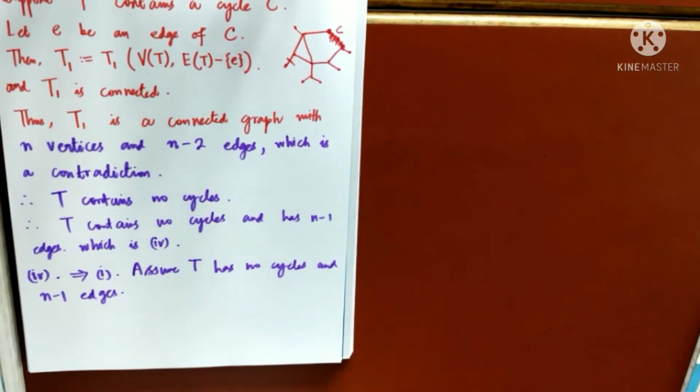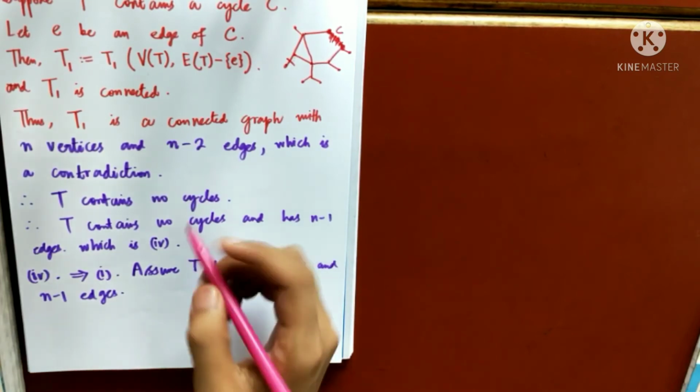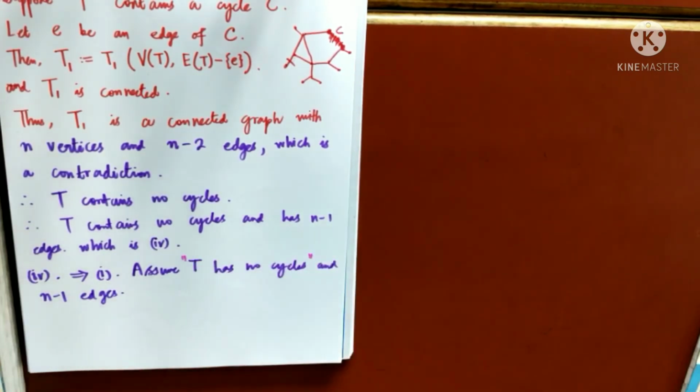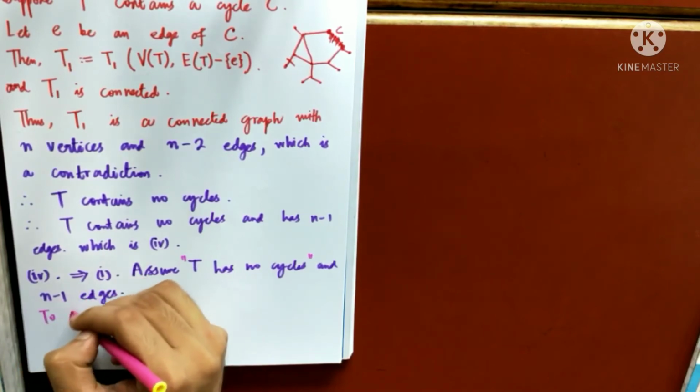So you see that I want to prove that assume T has got no cycles and n minus 1 edges. So this is my hypothesis. I want to prove that T is a tree. What is the definition of a tree? It has got no cycles and it is connected. So by the hypothesis, they have already given that T has no cycles. So to prove that T is a tree, it is enough to show that T is connected.